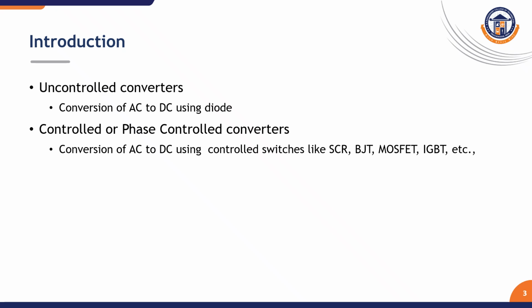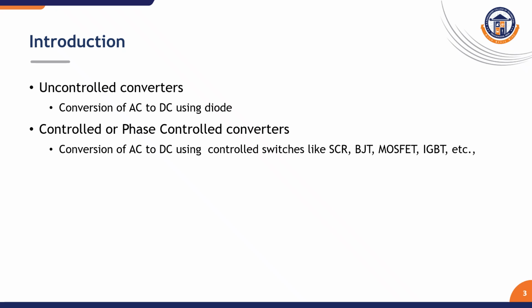So basically, the converters are classified into two types, uncontrolled converters and controlled converters. Before classification, we have to know about the working of the converters. A converter is nothing but a rectifier that converts AC to DC.